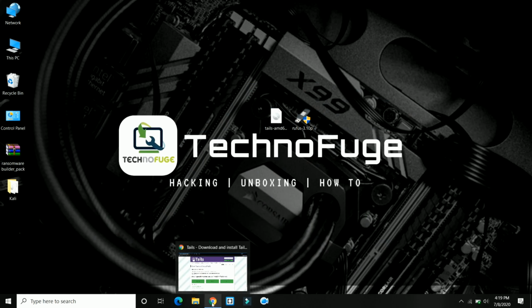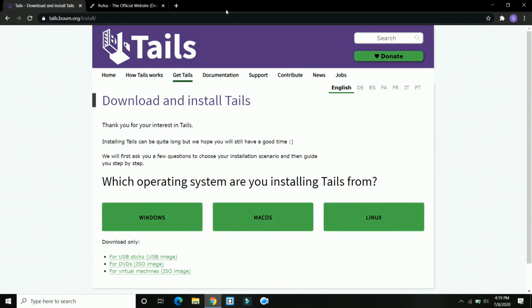Now let's go to the Tails official website to download the ISO file. Select your current operating system and then download the compatible file. Now follow the steps shown in the video.